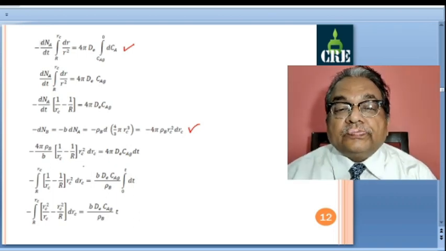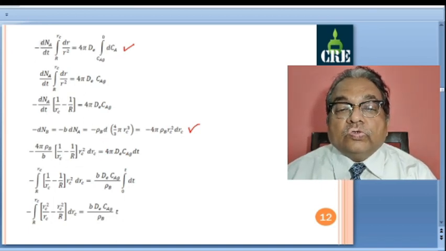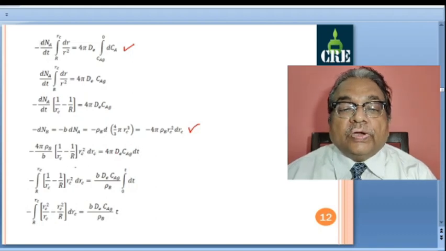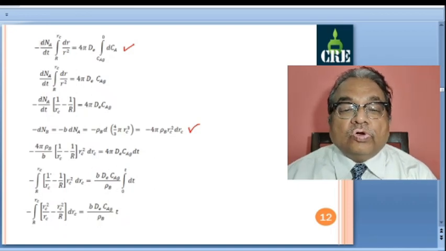On the right hand side, we have transferred dt to the other side. So 4 pi dE CAG dt. We have separated the variables, now we will integrate. Integral dt between limits 0 to t, and integral drc between the limits r to rc. At time t equal to 0, r is capital R, and at time t equal to t, r is this rc, that is the radius of the core. So we are solving 1 upon rc minus 1 upon r into bracket rc square drc.